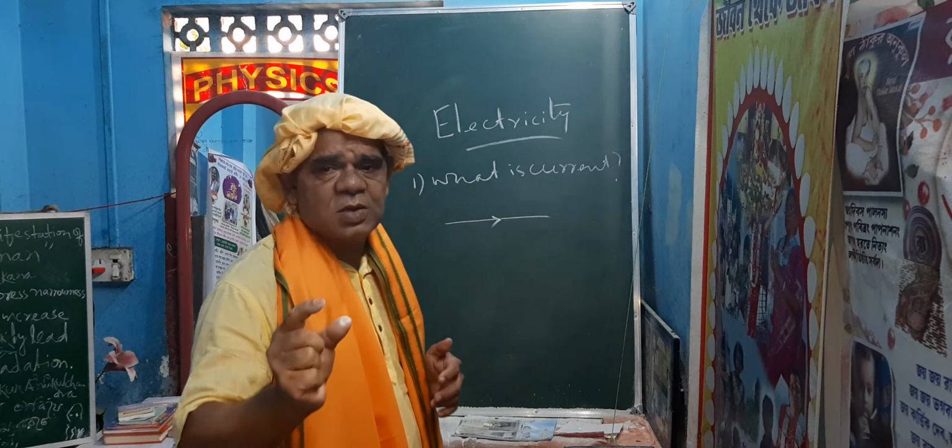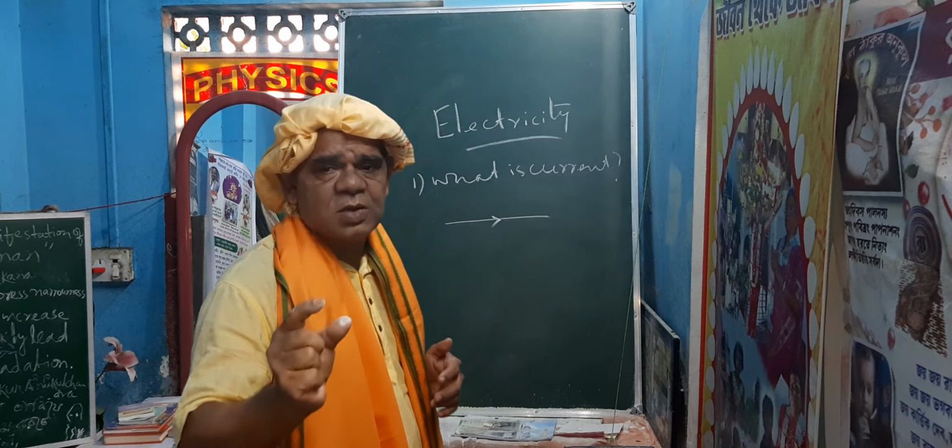So the rate of flow of electrons is called current. I = Q/T, where Q is the quantity of charge and T is the time. When water is flowing through a pipe, surely there is some time and some quantity of water, and here also there is some time but some quantity of charge.